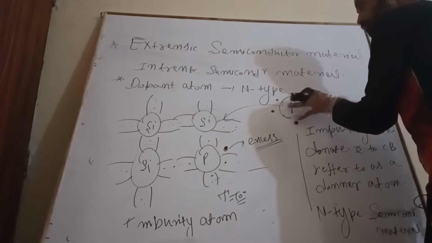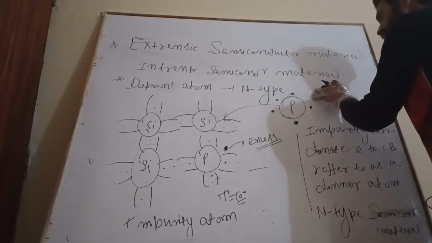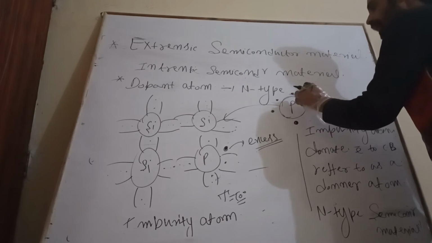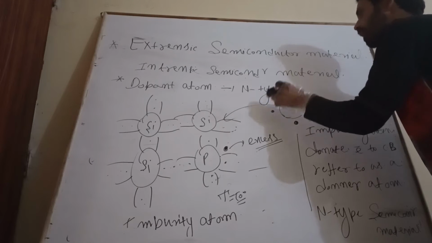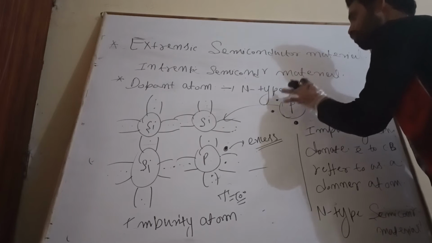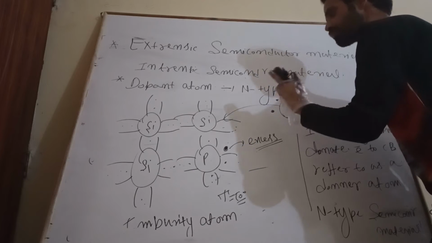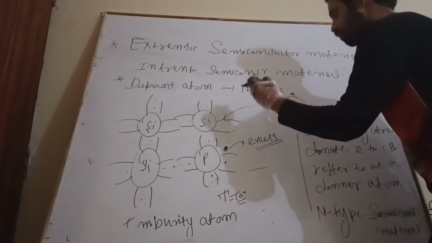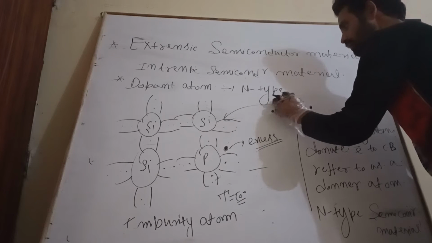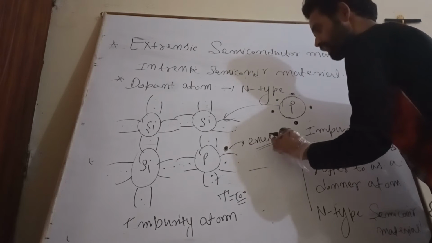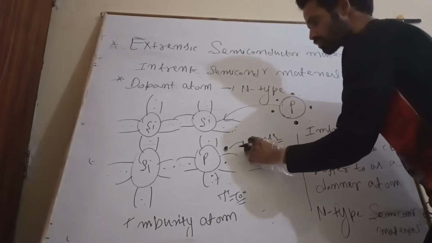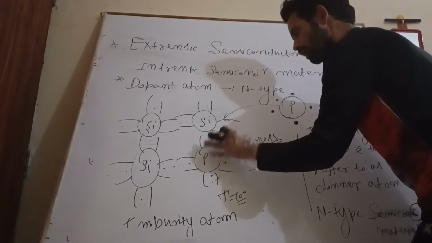So let us recap. First we took a group fifth element, phosphorus. Phosphorus has how many electrons at the outermost shell? Five. Out of five, four will take part in covalent bonding, and the one electron that is left will act as an excess electron, which is very loosely bound to this phosphorus atom.